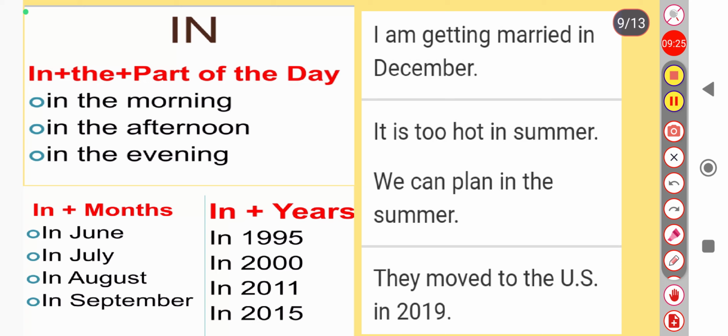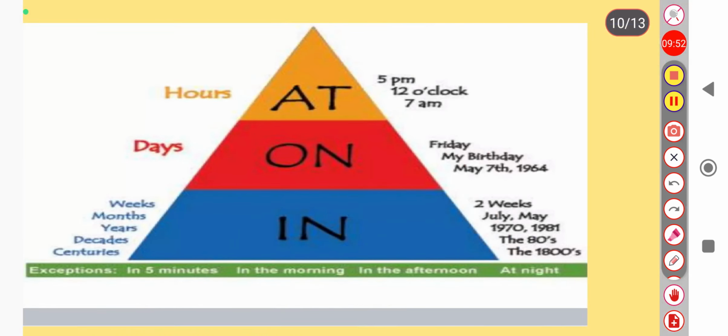See the first example: I am getting married in December, or it is too hot in summer. Again, when we are talking about seasons, bigger time periods, we have to use in. It is too hot in summers. We can plan our trip in the summers. We moved to the USA in 2019. Got it? Okay, so let's see.